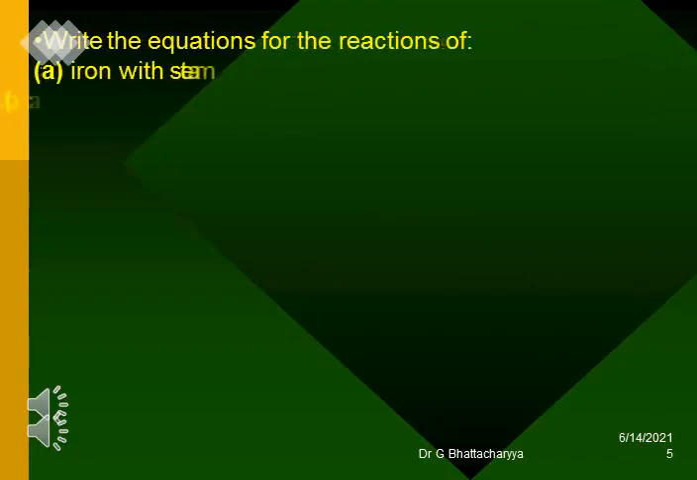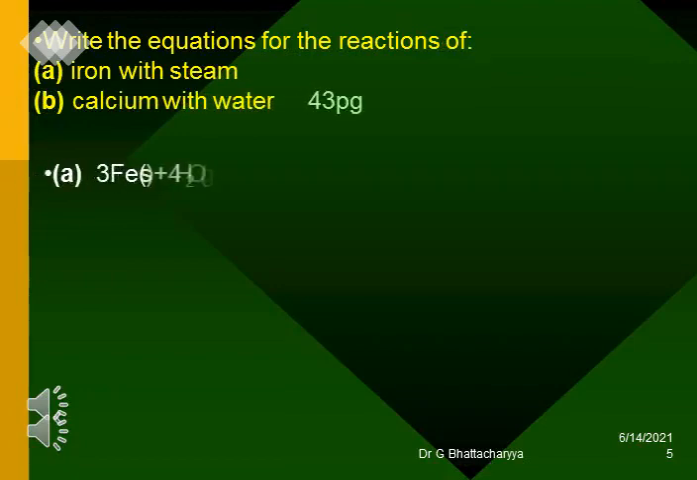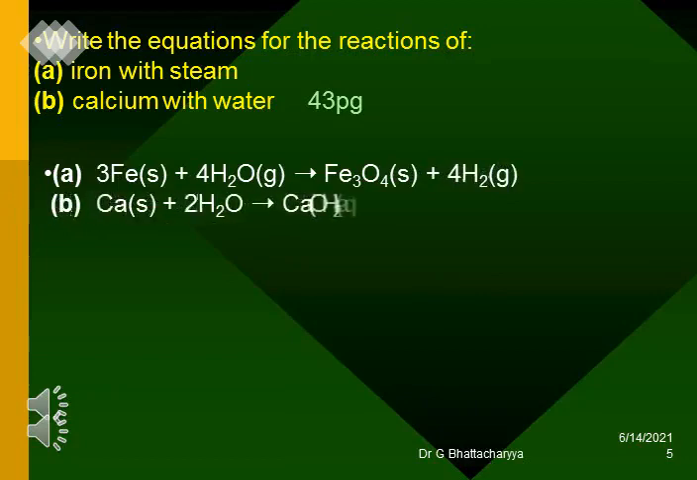Write the equations for the reactions of A. Iron with steam, B. Calcium with water. A. 3Fe(s) + 4H2O(g) → Fe3O4(s) + 4H2(g). B. Ca(s) + 2H2O → Ca(OH)2(aq) + H2(g).